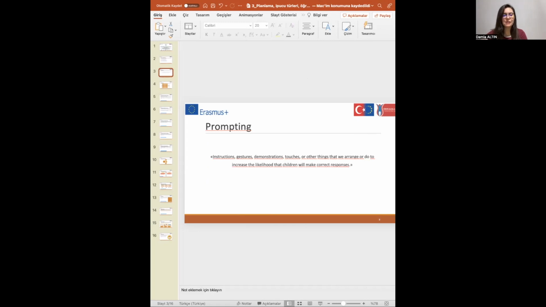Prompting is defined as instructions, gestures, demonstrations, touches, and or other things that we arrange or do to increase the likelihood that children will make correct responses. Actually, we use prompting in our lives. It is not just for people with special needs. Also, we use prompting to learn new skills.